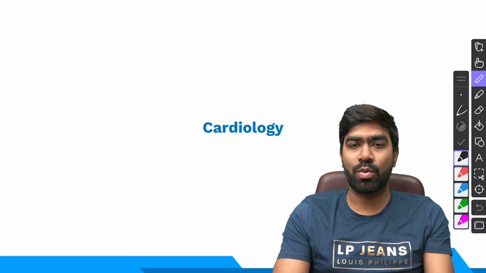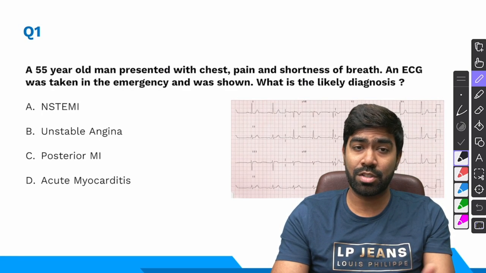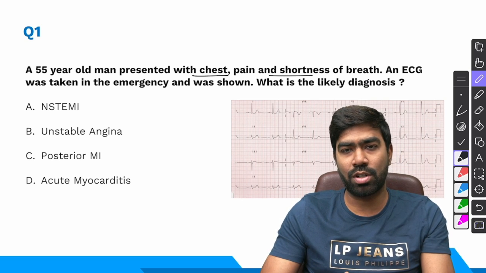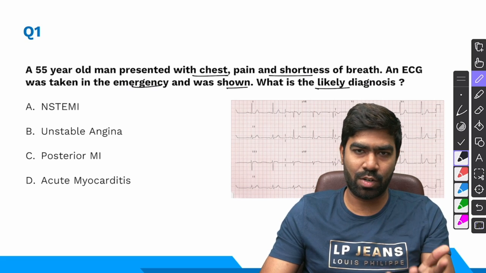As I said, first I'm going to start my discussion with cardiology, then we'll be moving on to other systems. Here is your first question. A 55-year-old man presents with chest pain and shortness of breath. ECG was taken in emergency and was shown. What is the likely diagnosis?